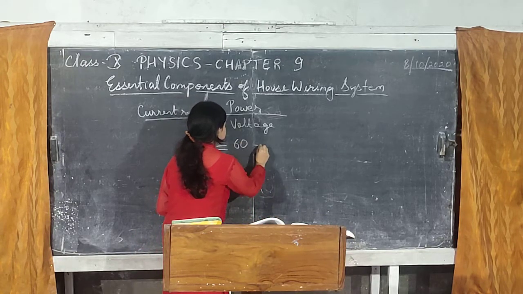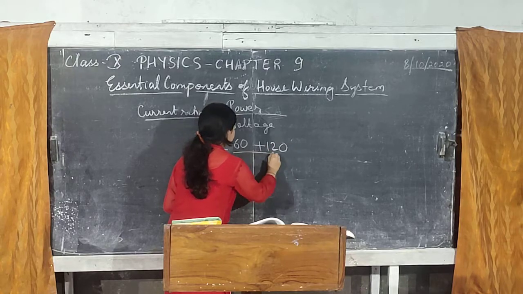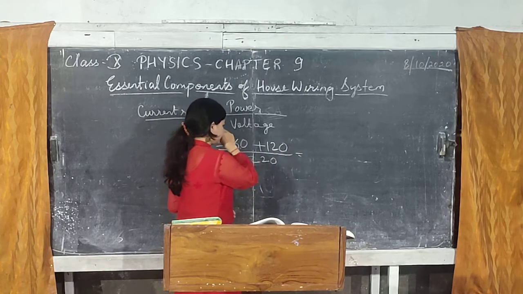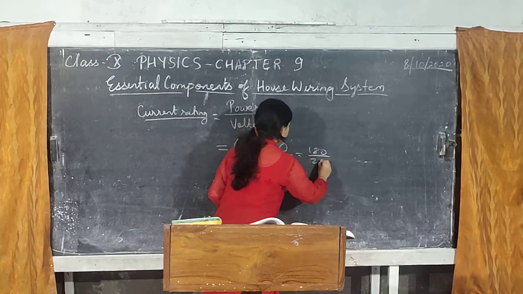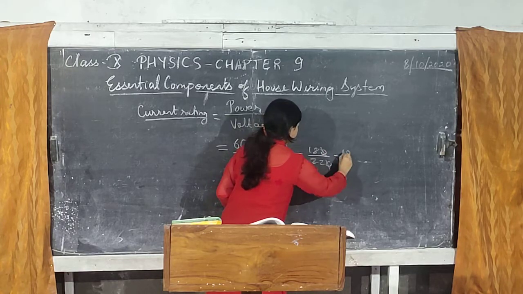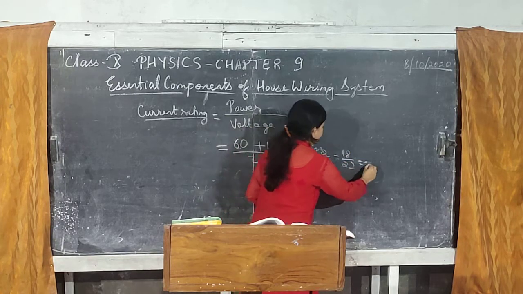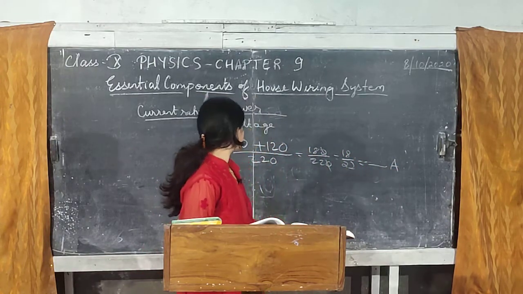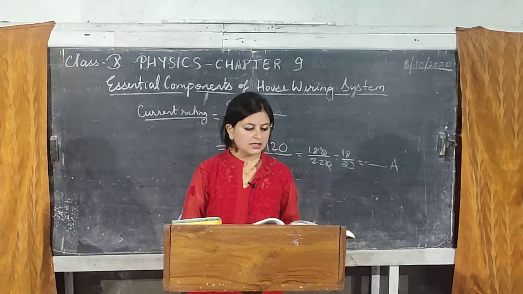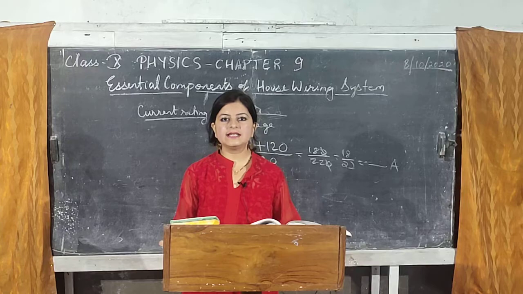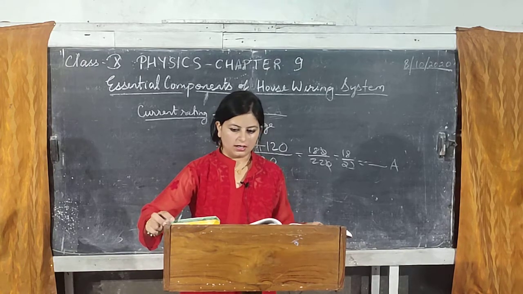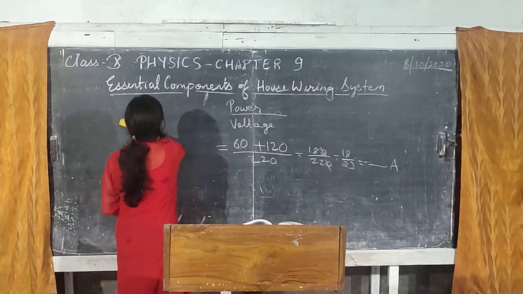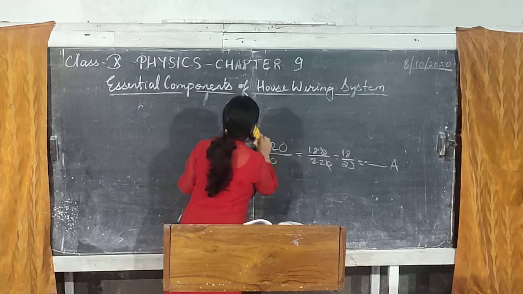Power for bulb is 60, television set is 120, and the supply voltage is 220. Then you just add up these two, 180 by 220, and divide them. Whatever will be the value will be the current rating of the fuse to be used for this particular circuit in which you have connected the television and the bulb. So you should know the power rating of the appliance to know the fuse that is to be connected to the circuit. But this is the basics about fuse.